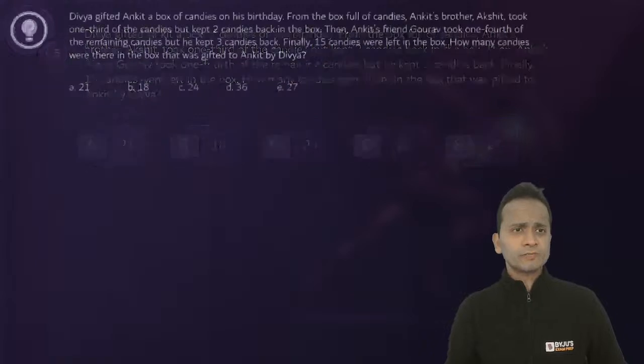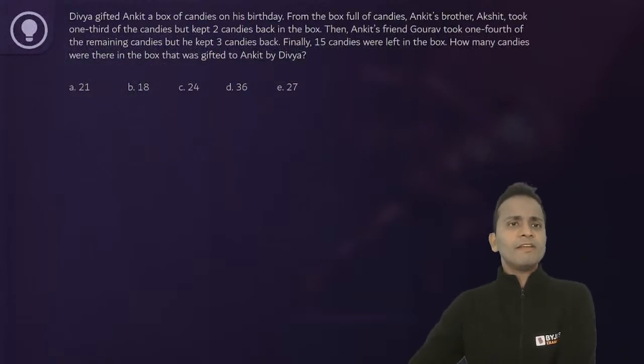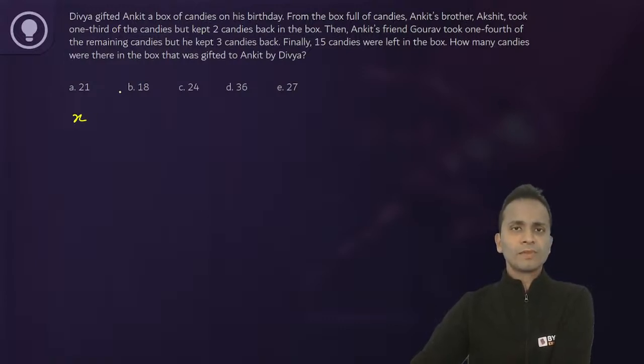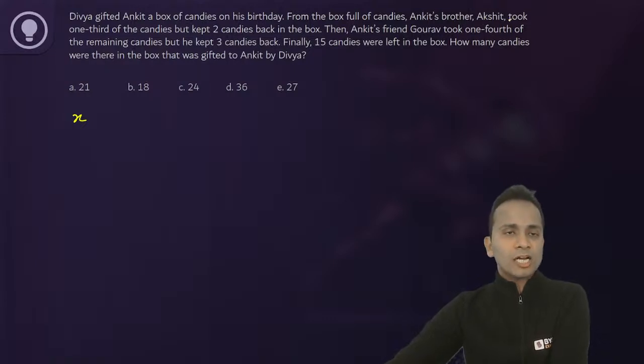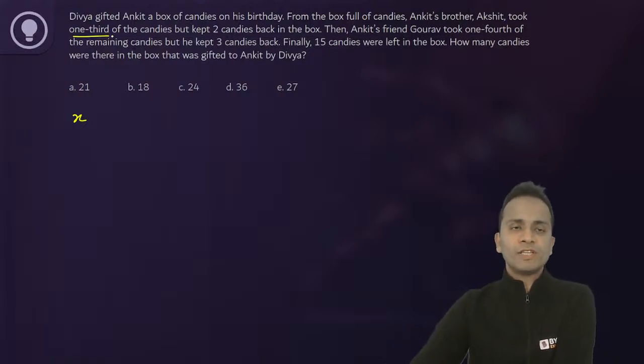Let's discuss this. Divya gifted Ankit a box of candies on his birthday. Let's assume that the number of candies originally in the box is x. From the box full of candies, Ankit's brother Akshat took 1/3 of the candies.